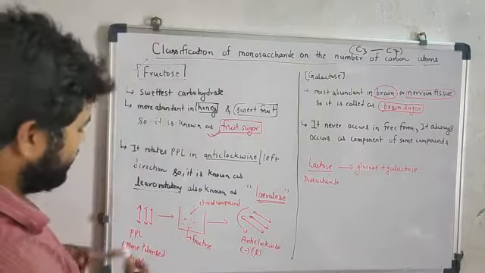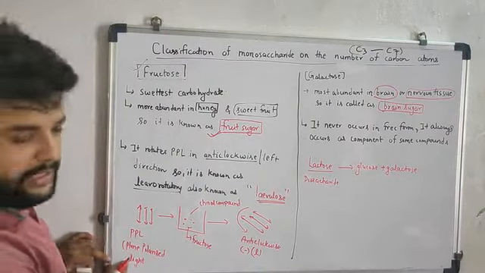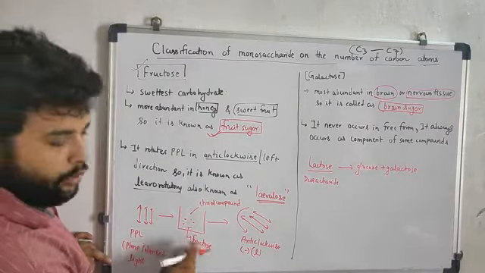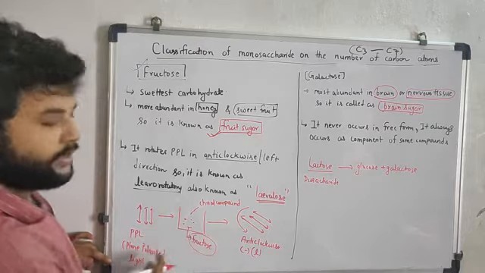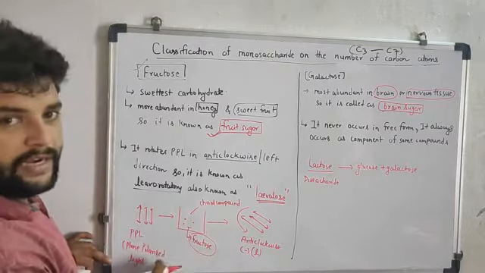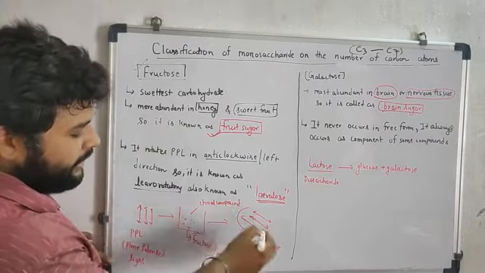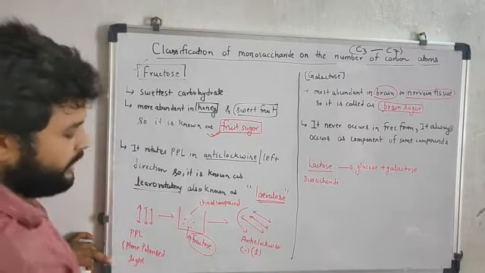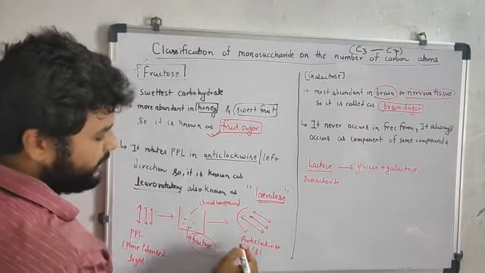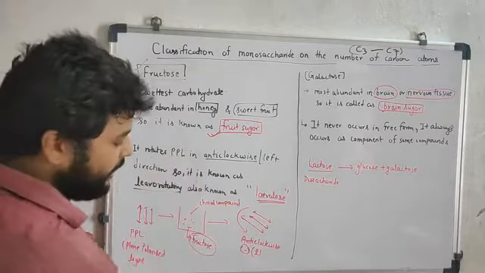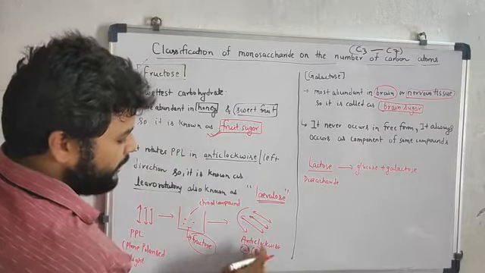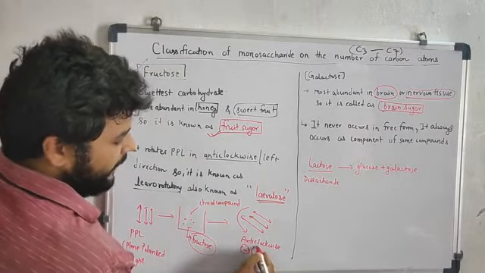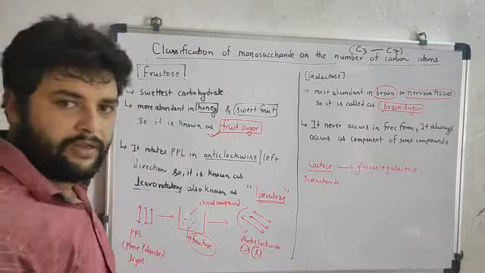Note this point. Suppose this is the PPL, plane polarized light, and here the fructose is kept in a container. It is a chiral compound. It is rotating the PPL in the anti-clockwise direction. This anti-clockwise direction can be represented by the minus sign, and by L.